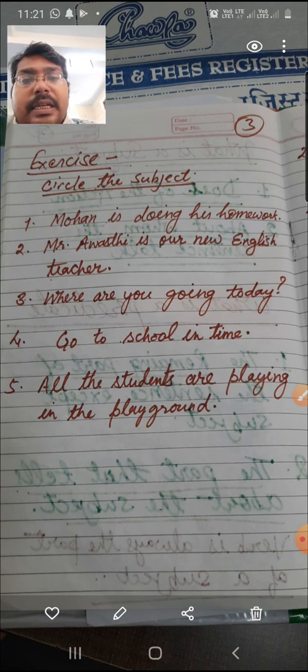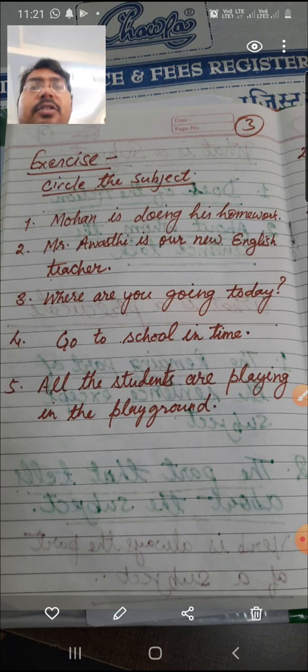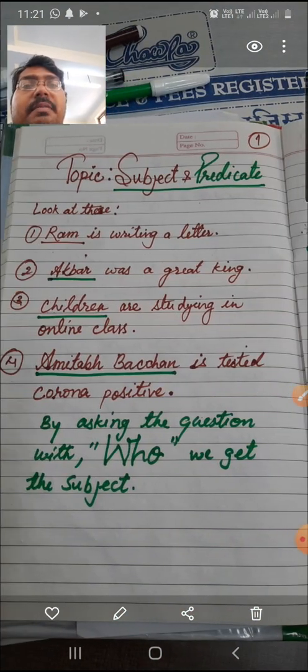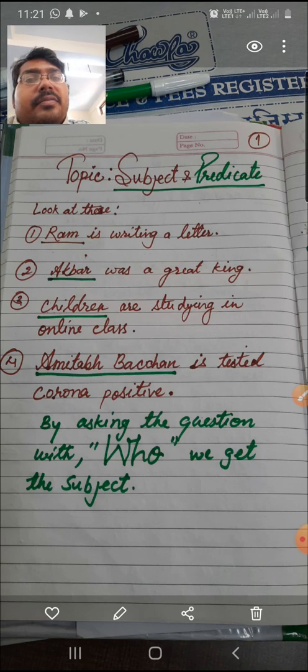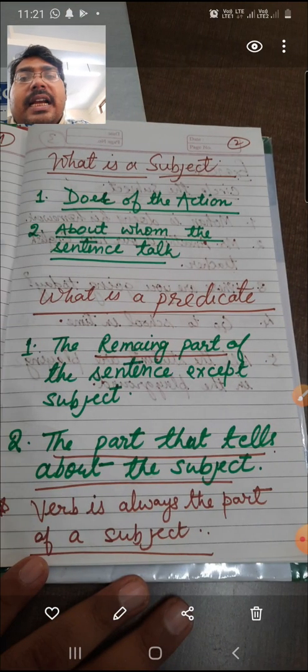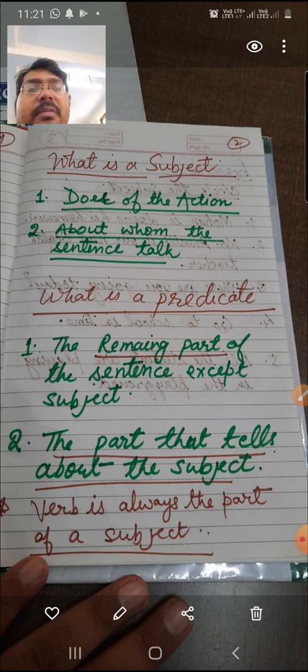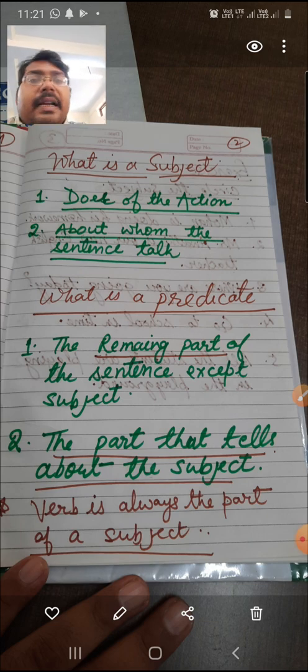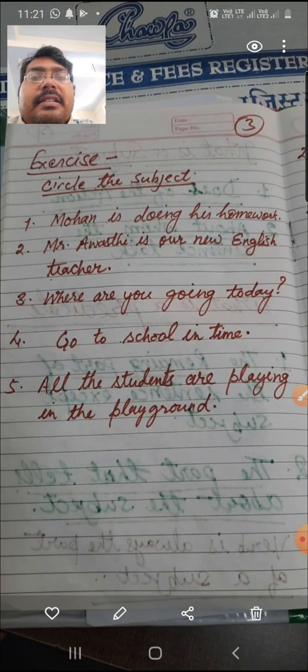Now you need to solve some exercises. So I hope this is clear to you. Now subject and predicate are crystal clear to you: the doer of the action in a sentence is the subject, and the remaining part of the sentence that tells you about the subject is called the predicate, and the verb is a part of the predicate. Now let's go to the exercises.